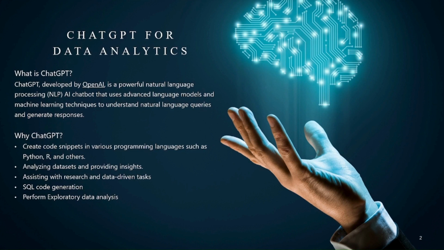So what does ChatGPT mean? ChatGPT is developed by OpenAI and it is a powerful natural language processing tool, or we can say an AI chatbot, which uses an advanced language model and machine learning techniques to understand natural language queries and generate responses based on the input. Why should we use ChatGPT?